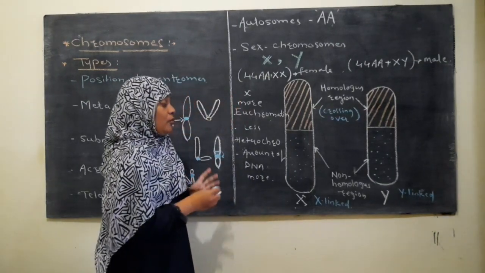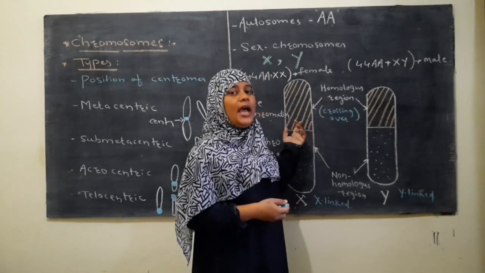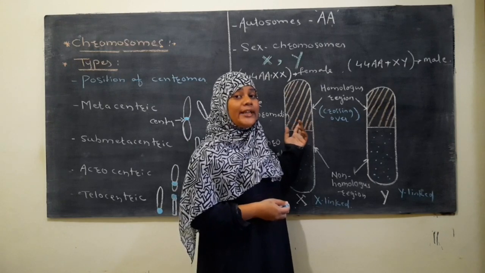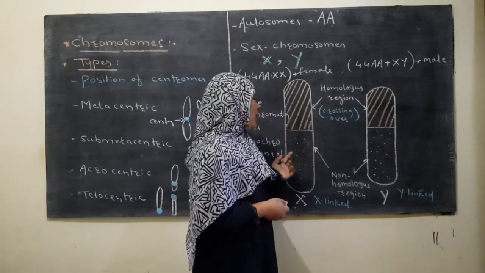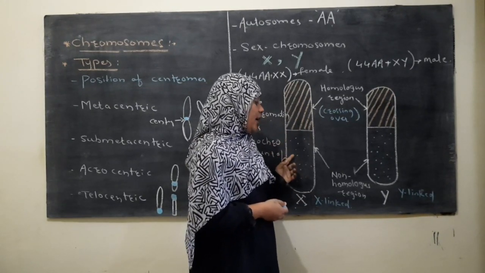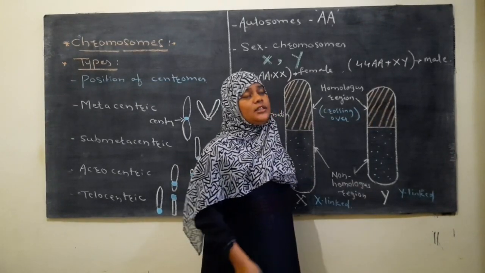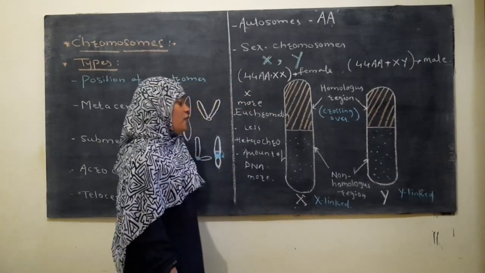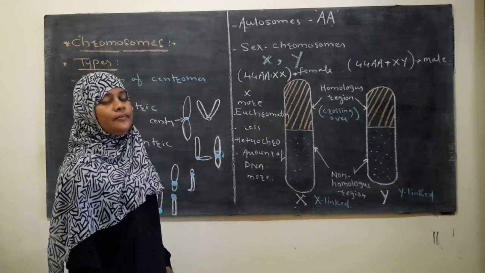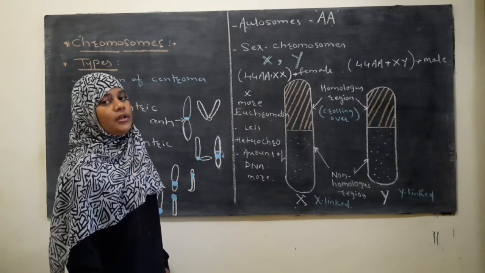Both the chromosomes divide into two regions. One region is called the homologous region, and the genes of this region are same or similar, and crossing over takes place in this region only. Whereas in the other region, the non-homologous region, the genes located on the non-homologous region of X chromosome are called X-linked genes, whereas the genes located on the non-homologous region of Y chromosome are called Y-linked genes. So it is about the types of classification. इसके बाद के लेक्चर में हम देखेंगे about the linkage.